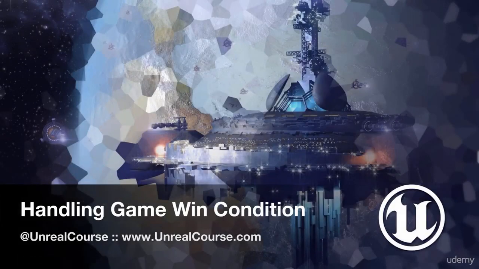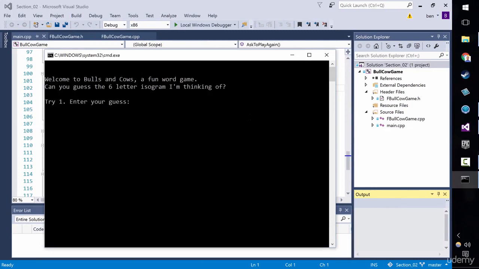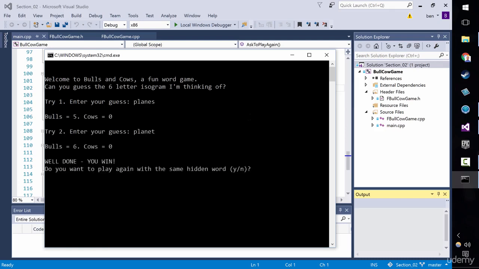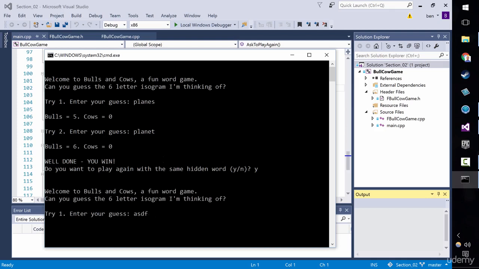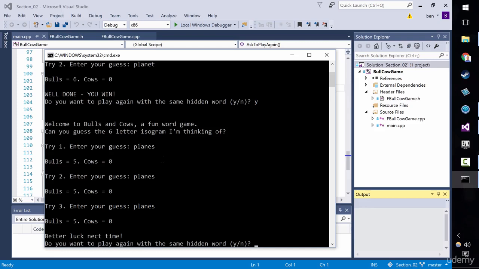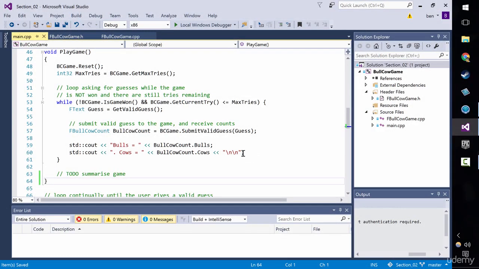So welcome to a relatively short and sweet video handling game win condition. We're simply going to get ourselves to a state where, should the player win the game by, for example, typing the right word, which is planet in my case, then it says, well done, you win. And of course, if they fail to put the right word in enough times, in this case I've set my variable to 3 rather than 8 just to make it happen quicker, then we get a better luck next time. So that's what we're doing in this video. So let's take a look at this.